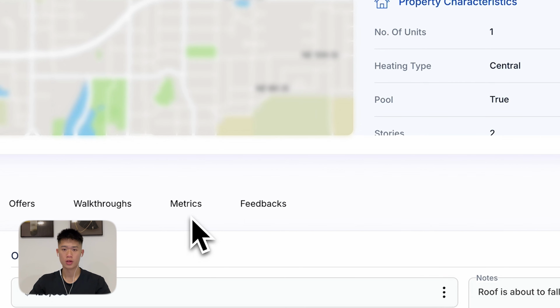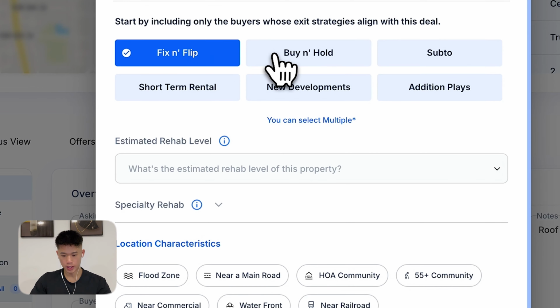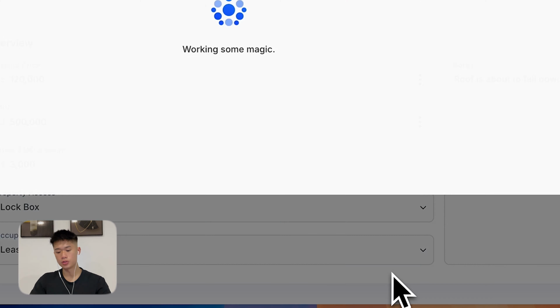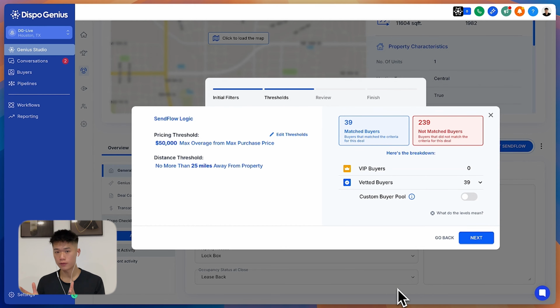So now that we've filled in all the information about the deal, let's click start send flow. We're going to say it's a fix and flip. It also can be a buy and hold, and it's in a flood zone, unfortunately. So I want Dispo Genius to filter in my entire vetted buyers list and identify, out of my 250 buyers that have each of their own buy boxes, immediately within a couple of seconds, the exact match of buyers. So 39 buyers are a match, essentially the deal fits their buy box, and 239 of them do not fit the buy box of the deal.